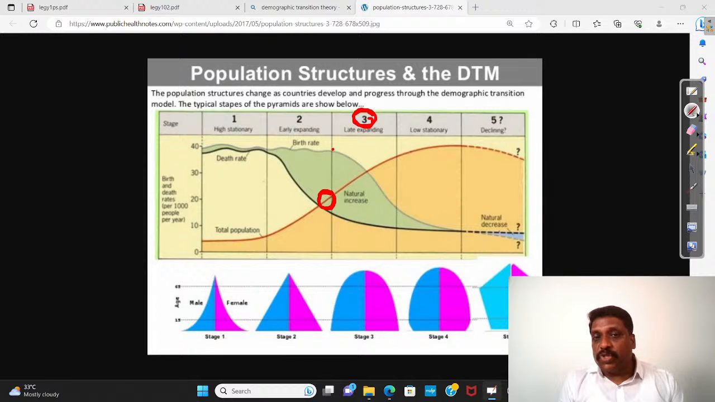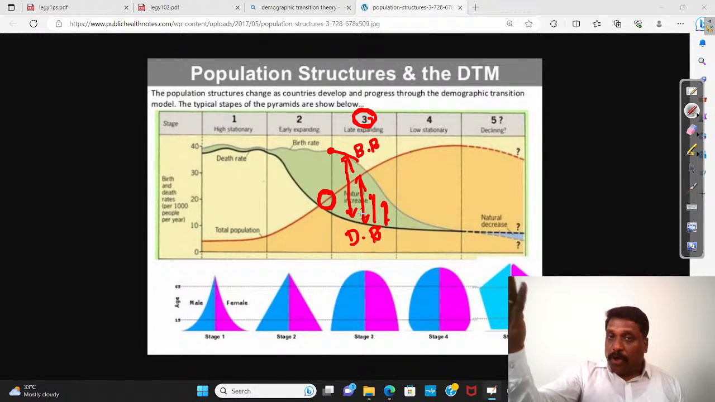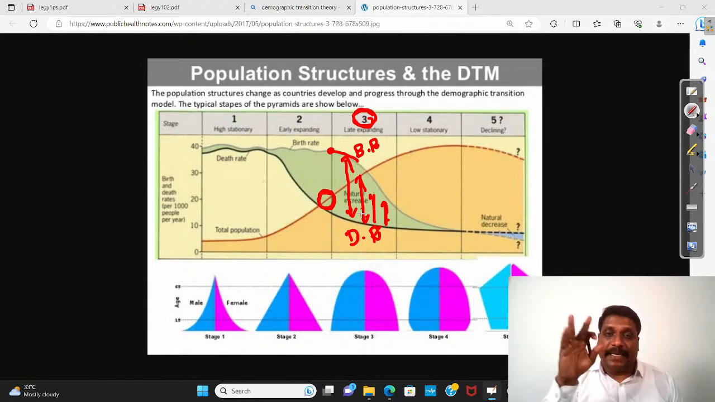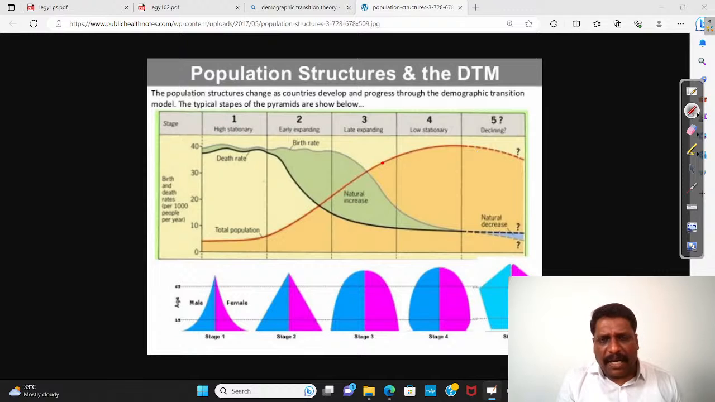And what is the marked difference of the third stage? The third stage is where birth rate is also declining, death rate is also declining, but still the difference between birth rate and death rate is there. So this is a stage where population grows, but the rate of growth of population decreases. When I talk about a country like India, we are somewhere here. Almost in the near future, we'll be getting transformed to the next stage.